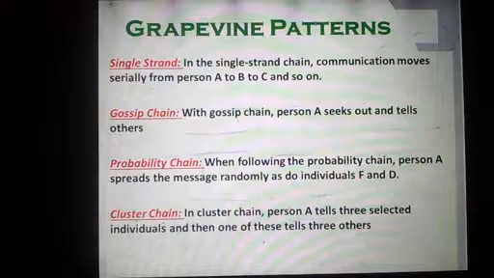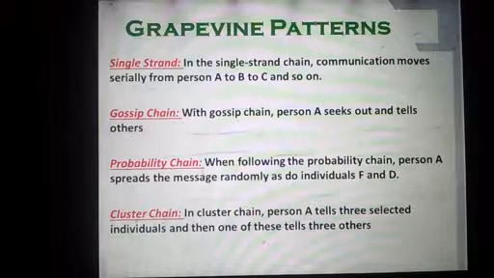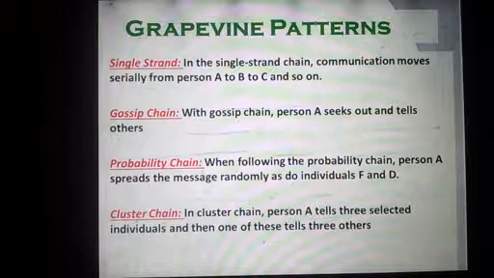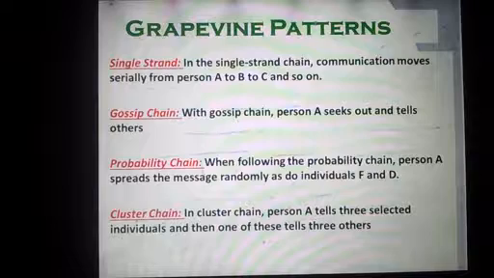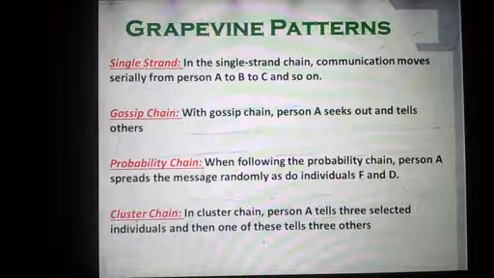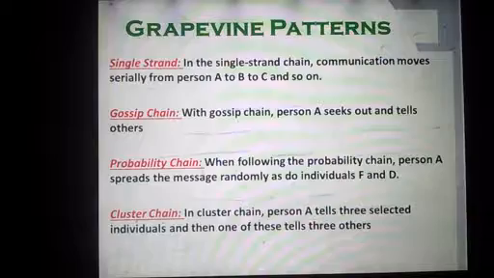Let's discuss the topics for the day. First topic for the day is Grapevine patterns. What are those? The first is single strand. In the single strand chain, communication moves serially from person A to B to C and so on. Gossip chain, second type. With gossip chain, person A seeks out and tells others. Third is probability chain. When following the probability chain, person A spreads the message randomly, as do individuals F and D. Then you have cluster chain. In cluster chain, person A tells 3 selected individuals, and then one of these tells 3 others. Very important concept.